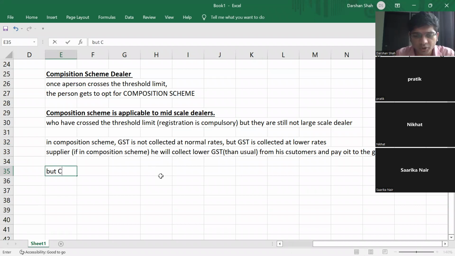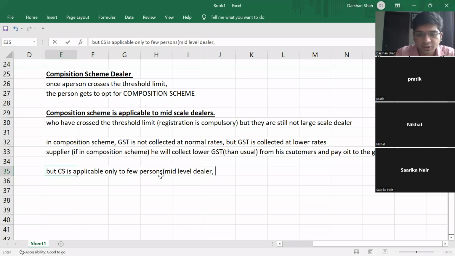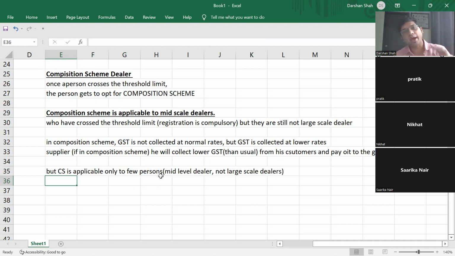But this composition scheme is applicable only to a few persons, to mid-level dealers, not to large scale dealers. If you are a large scale dealer, you have to collect GST at the normal, higher rate.